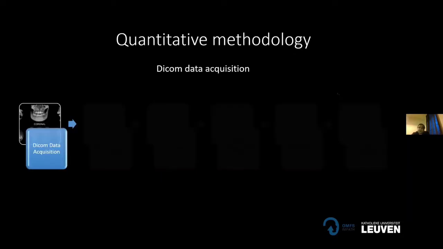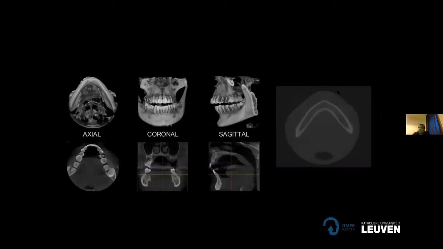So the methodology consists of the following steps. First, we acquire the DICOM data of a patient. In this case, we acquired a patient from the orthognathic surgery dataset, and the requirement was that the patient should have high trabecular bone structure and a normal anatomy.